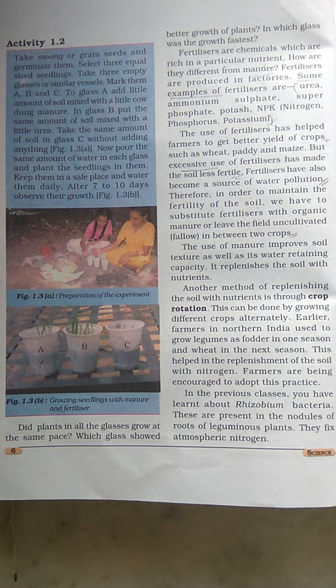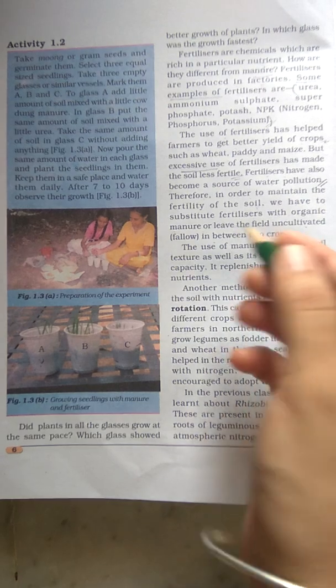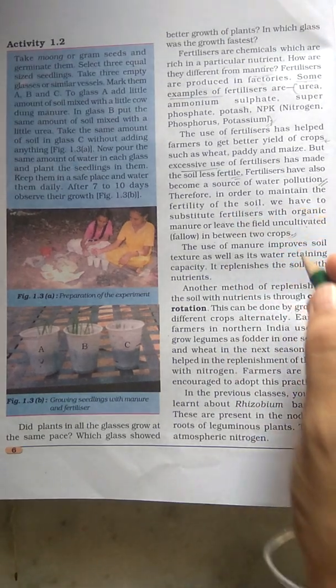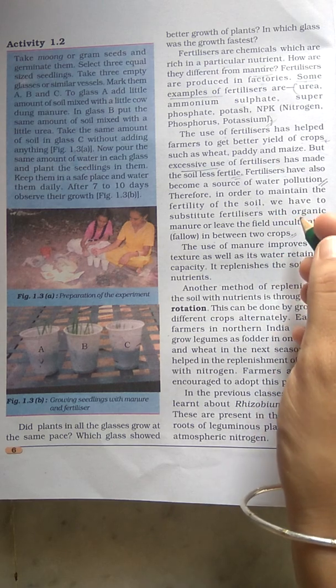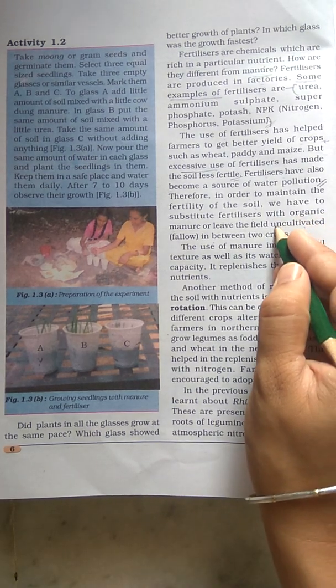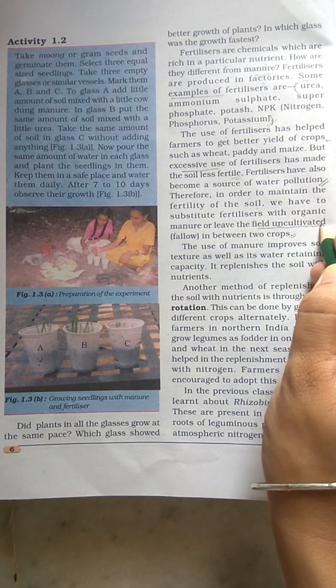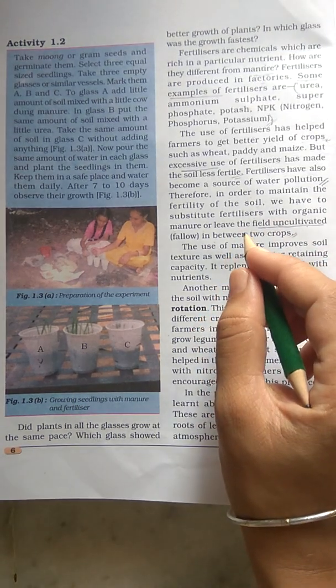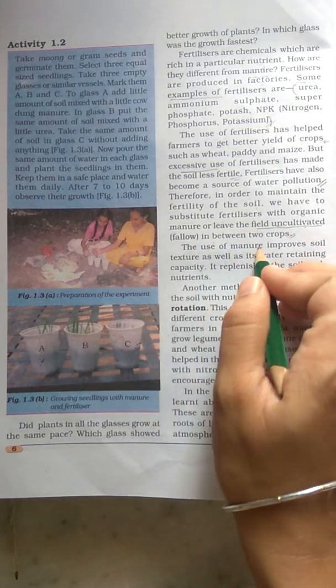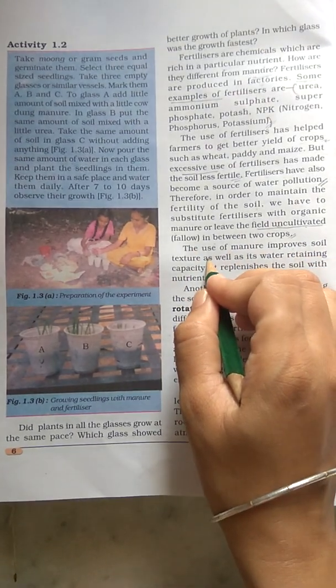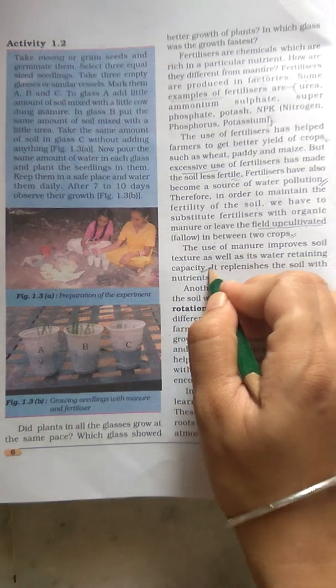And sometimes we have to give a break between crops. Sometimes the field is left uncultivated, that means fallow. We should also give rest to it. The use of manure improves soil texture as well as water retaining capacity.